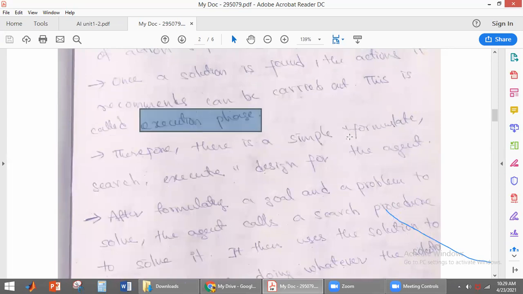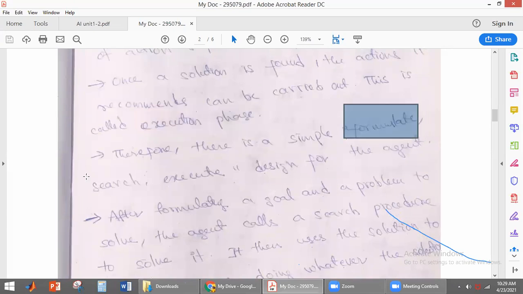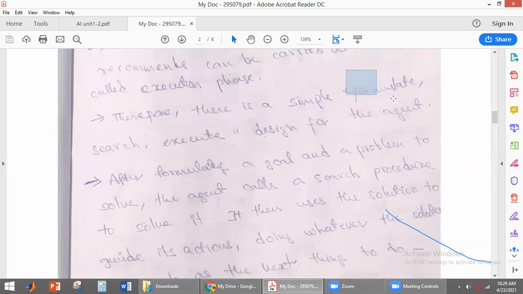So this is simple. What did we do? We did problem formulation, then we searched for the solution, then we executed the solution. These are the three things we have done. There is a simple formulate, search and execute design for the agent. For any agent, we have to do problem formulation first, then search for the solution, then execute the solution, whatever actions are given in the solution. That should be executed here. It is the design for the agent.